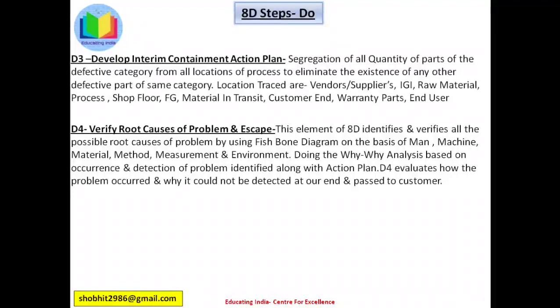We will understand the fishbone diagram further in this session. For better understanding and for your better clarity, I have already shared the videos and sessions of fishbone diagram and YY analysis. You can go through those videos.